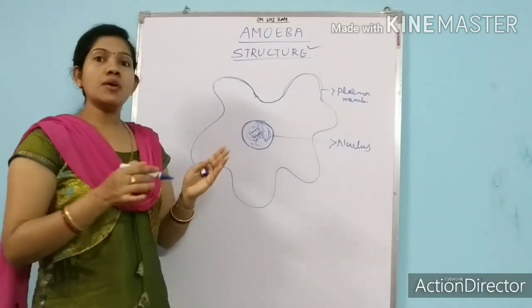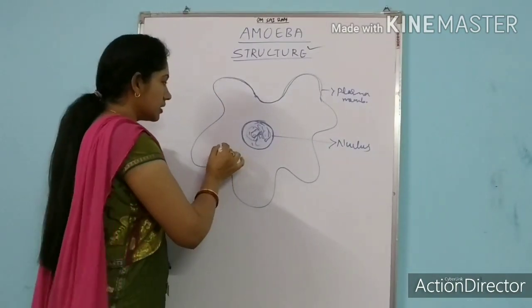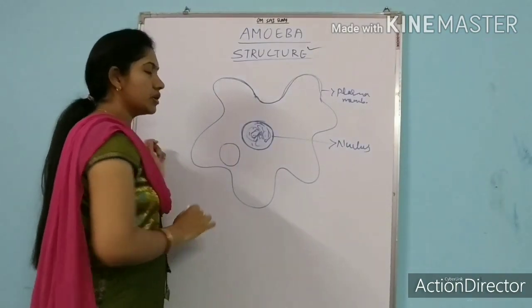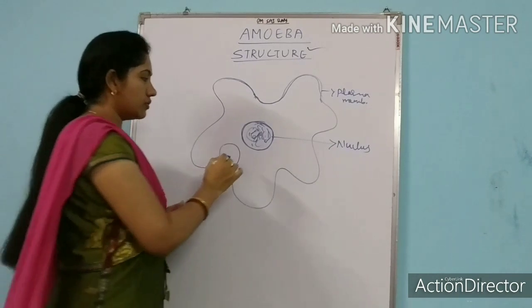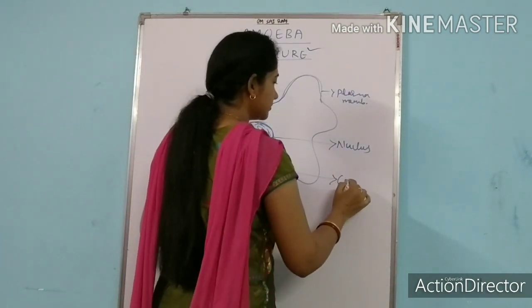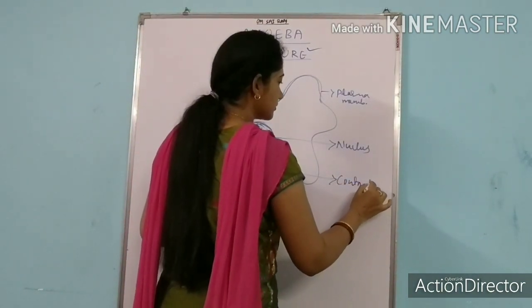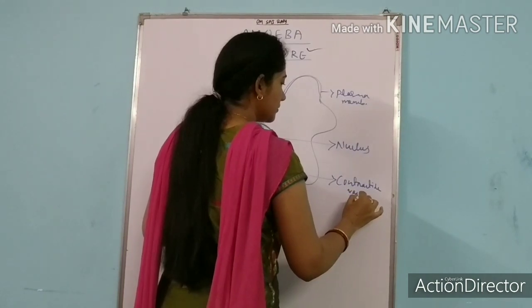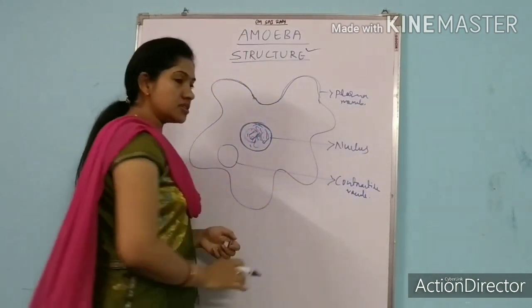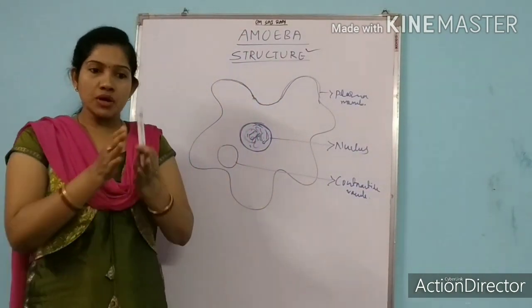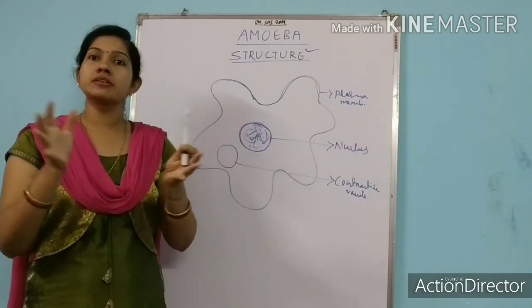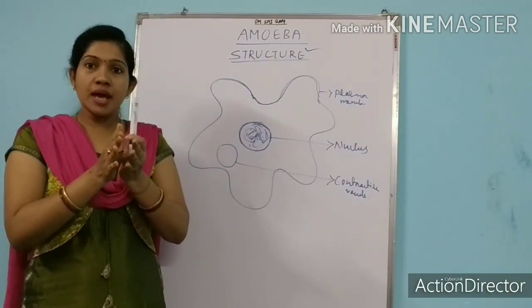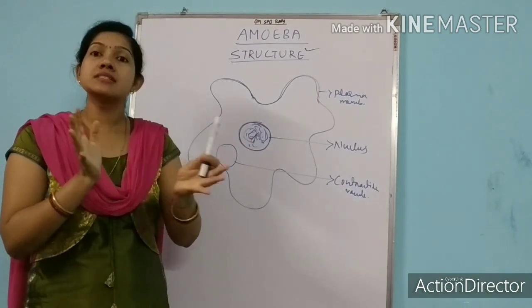Again, it contains a vacuole. This we can call a contractile vacuole. So what is a contractile vacuole? Contraction means which can contract and expand, which has flexibility.